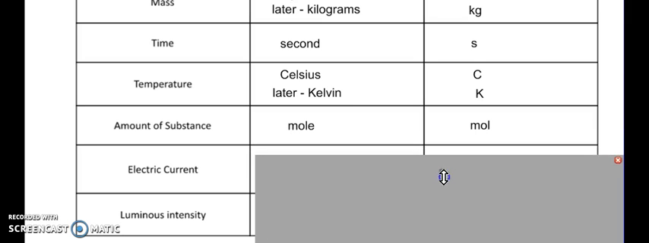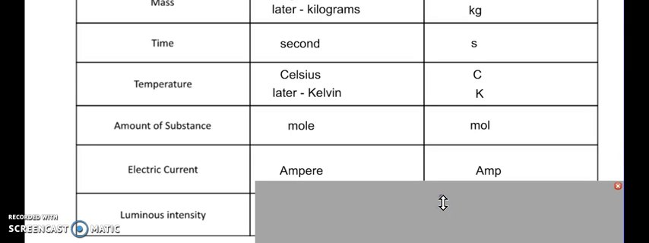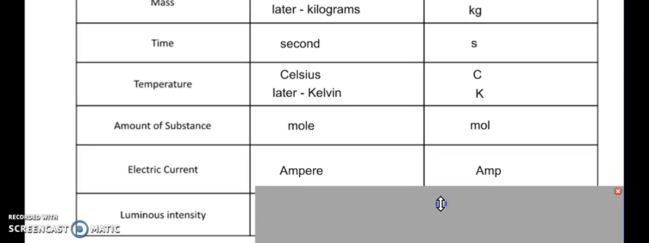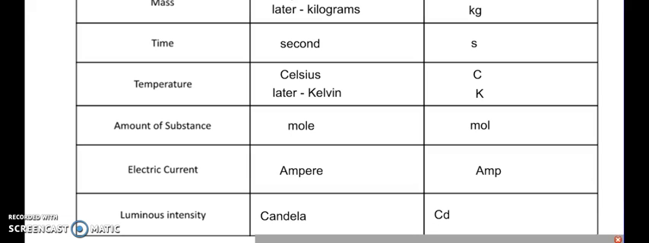Electric current, they defined as an ampere. We will talk about that later on when we talk about electrochemistry, and it's abbreviated as AMP. And finally, last but not least, is luminous intensity. We honestly don't ever cover that here in AP Chemistry, but the physicists are pretty excited about this. It's a candela, abbreviated as a CD.